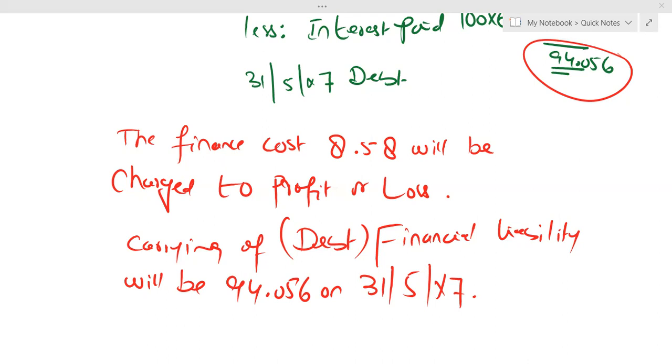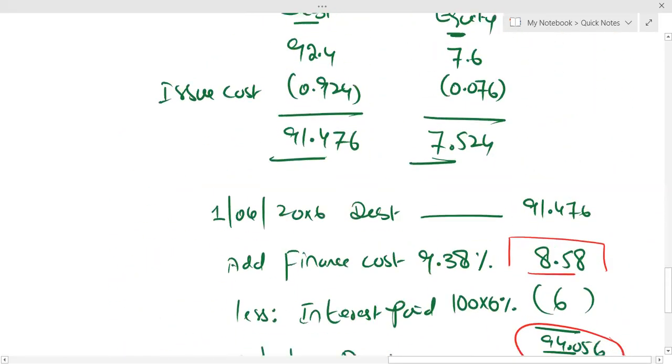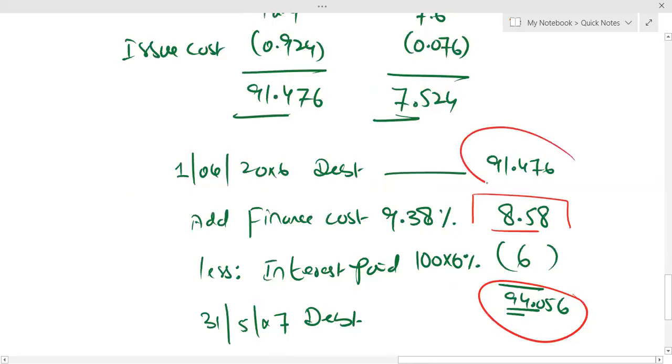Because slowly and gradually, you will reach 200 million. And you can see that here also. Look at this. 1st June X6, look at the amount of the debt. 91.476. And at the end of the year, what is happening? Debt component has increased. So over 3 years, you will get exactly 100 million.